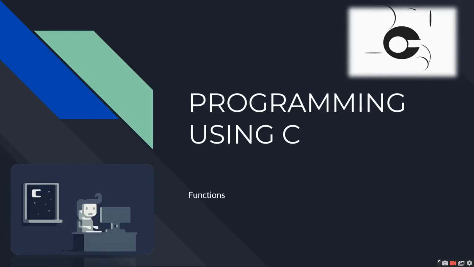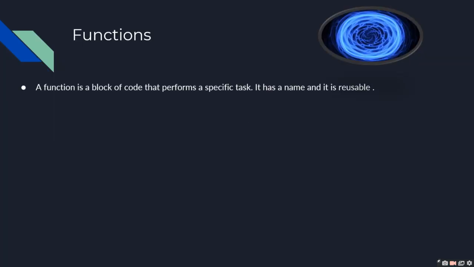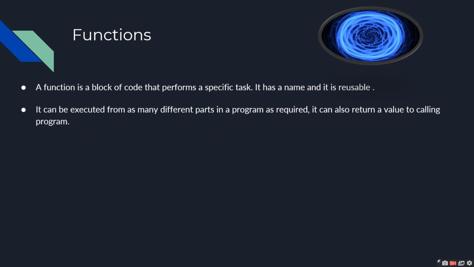Hello students, in this lesson of programming using C, we will learn about functions. A function is a block of code that performs a specific task. It has a name and it is reusable. It can be executed from as many different parts in a program as required. It can also return a value to a calling program.